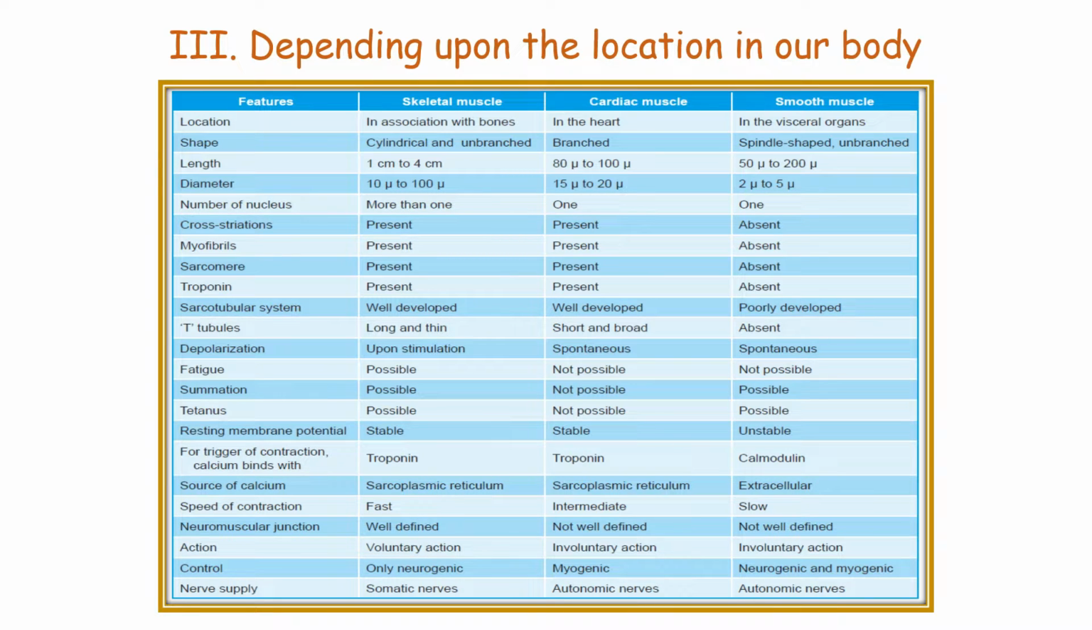Depending upon the location in our body, the muscles can be classified into three types: skeletal muscle, cardiac muscle, and smooth muscle. Skeletal muscle is located in association with our bones. Cardiac muscle is found in the heart, and smooth muscle is found in different visceral organs. The shape of the skeletal muscle is cylindrical and unbranched. Cardiac muscle is branched, but the smooth muscle is also unbranched like the skeletal muscle, and it is spindle shaped in nature.